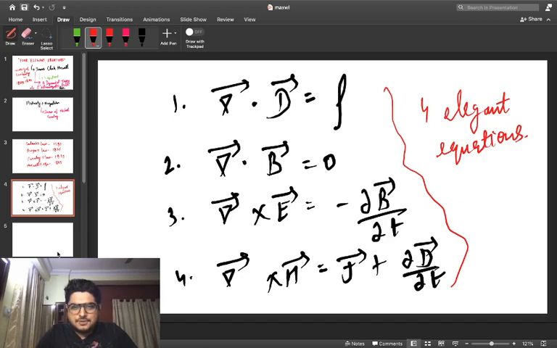So after observing these four equations, after the instant when James Clerk Maxwell made Michael Faraday get a glimpse of these four equations, he went through the proofs, and after that, which I will be doing right now over here, he started crying. To be more specific, Michael Faraday was shed into tears, and he just embraced James Clerk Maxwell with open arms, and that was quite an emotional scene.